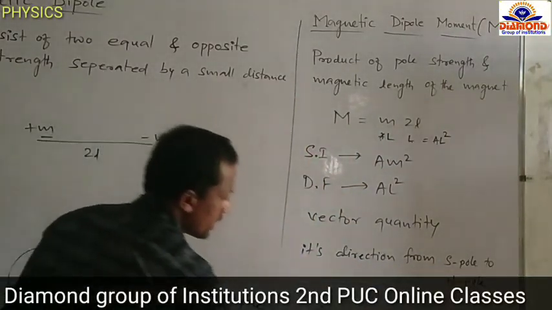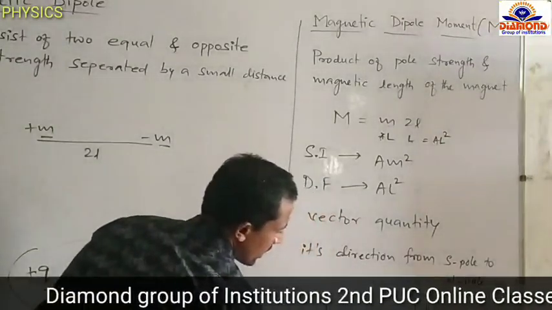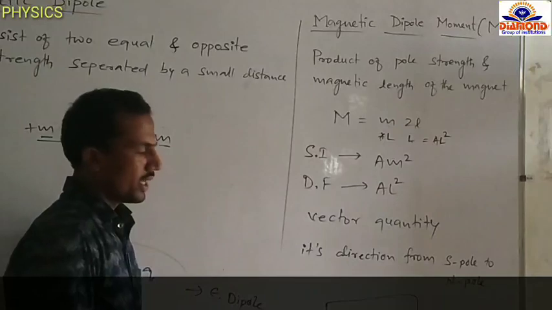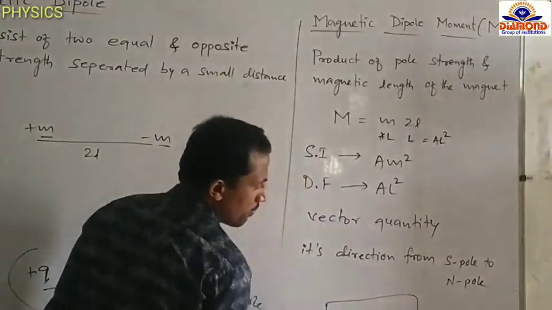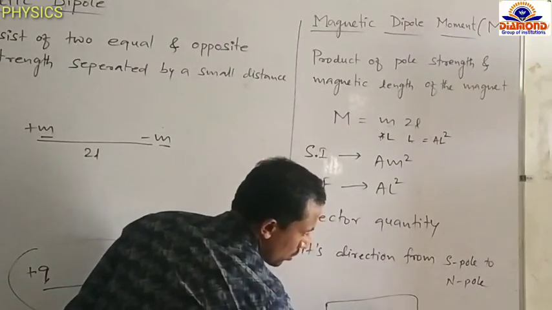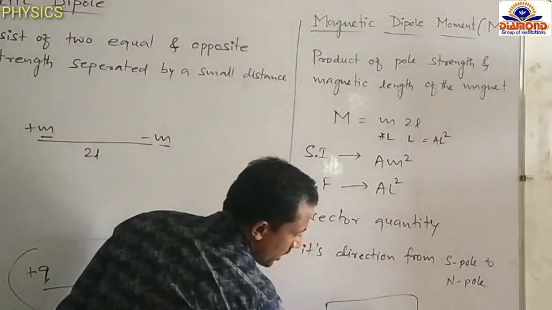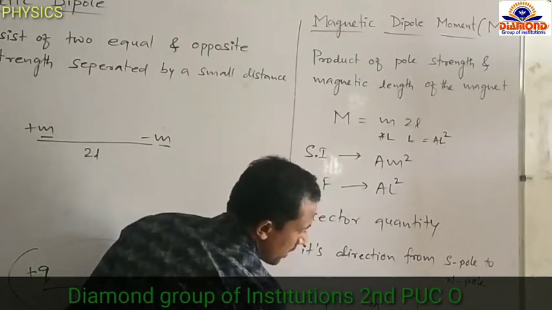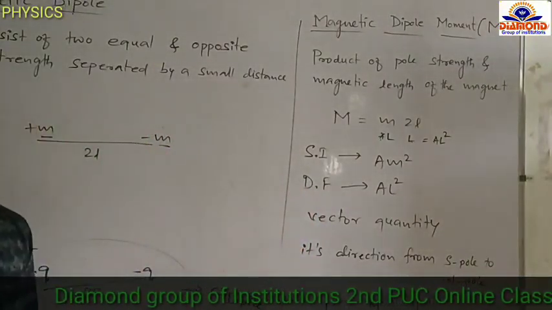For example, this is one magnet. This one is called the north pole and this one is called the south pole. The direction of magnetic dipole moment is from the south pole to the north pole. This arrow indicates the direction, and the magnetic dipole moment is denoted by capital M.